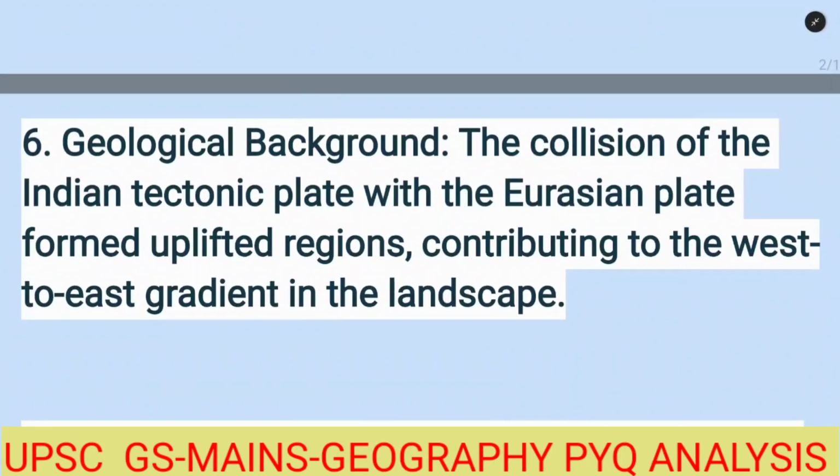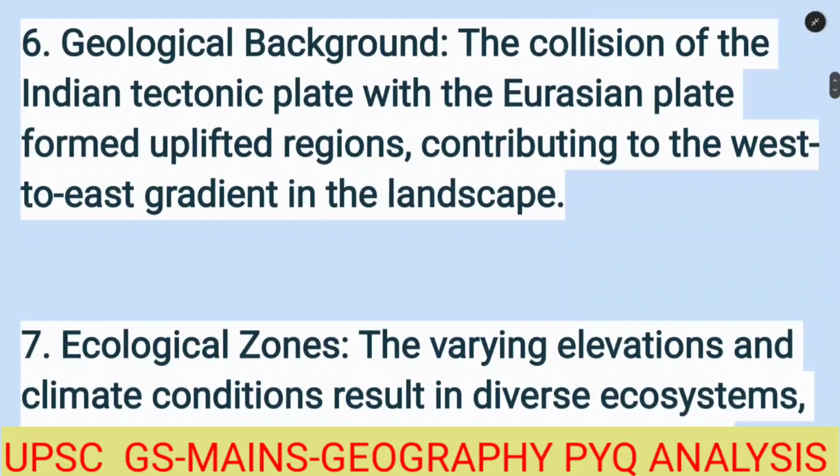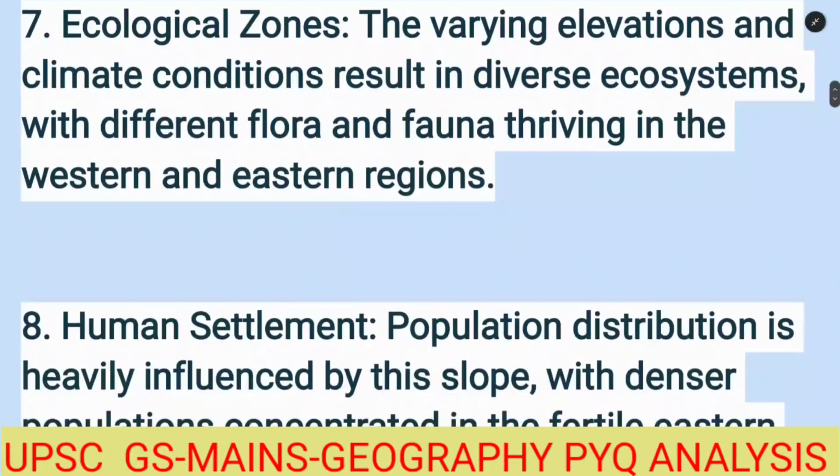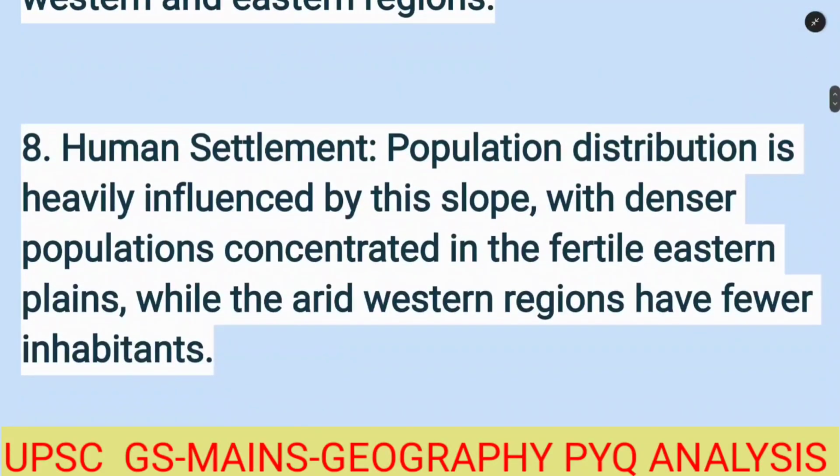Geological background. The collision of the Indian tectonic plate with the Eurasian plate formed uplift regions, contributing to the west to east gradient in the landscape. Ecological zones. The varying elevation and climate conditions result in diverse ecosystems, with different flora and fauna thriving in the western and the eastern regions.